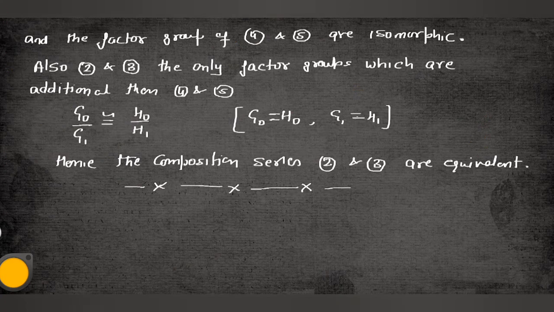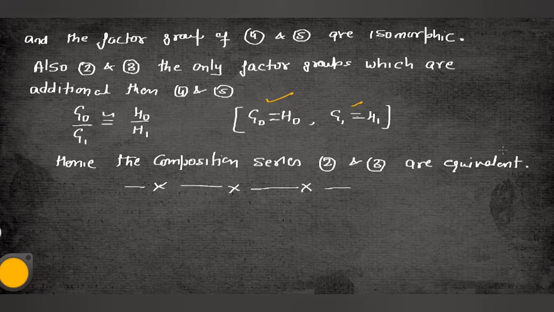And we have proved here that the factor group G naught by G1 is isomorphic to H naught by H1, because guys, G1 is equal to H1 and G naught is equal to H naught. We know this thing. We have taken it in this part. So that's why both are isomorphic. So you can say that hence the composition series 2 and 3 are equivalent to each other.